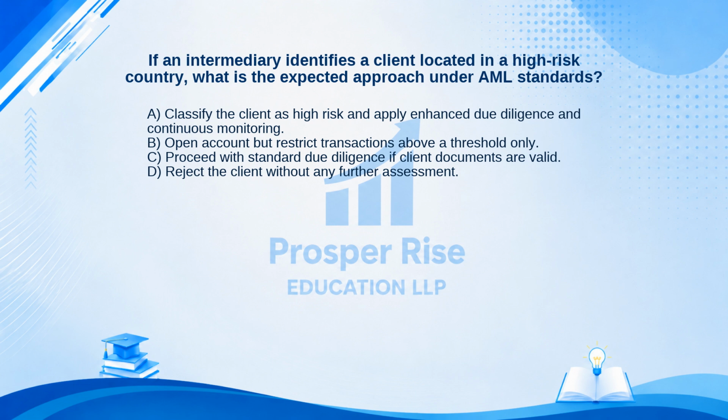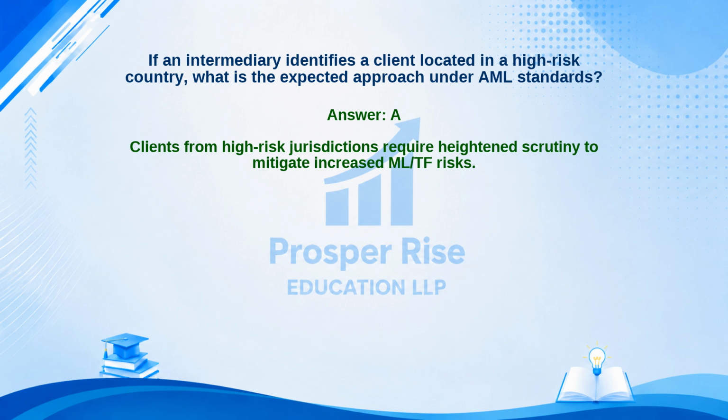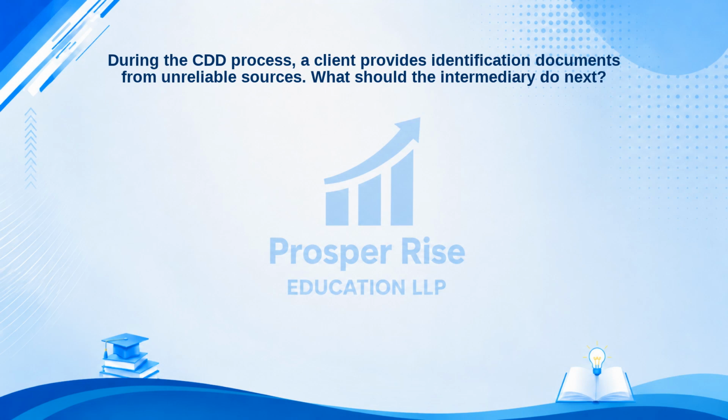The correct answer is Option A. Let's see why. Clients from high-risk jurisdictions require heightened scrutiny to mitigate increased ML/TF risks. Here is another practice question. During the CDD process, a client provides identification documents from unreliable sources. What should the intermediary do next?